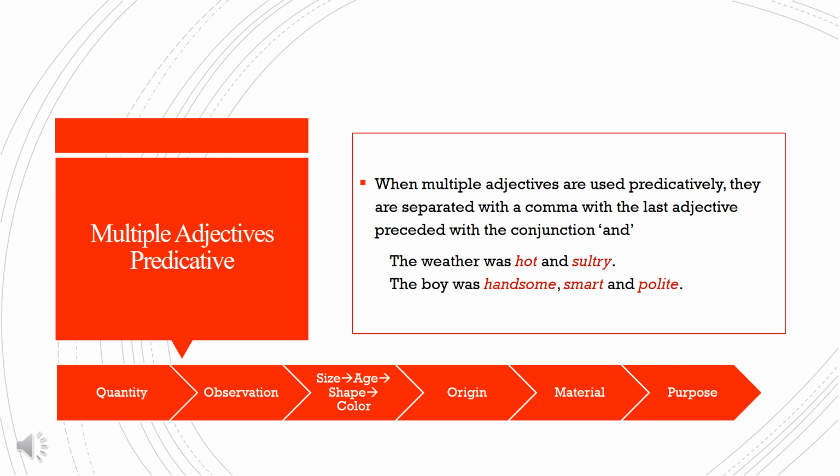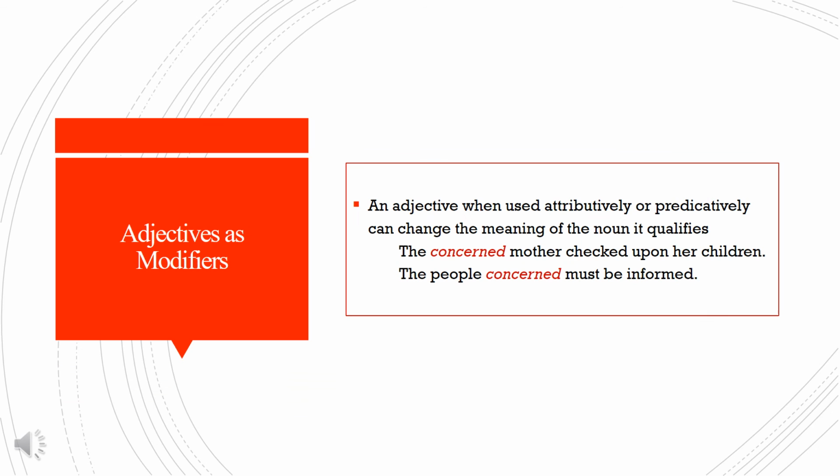The weather was hot and sultry. Since there are only two adjectives, we use only the conjunction and to separate them. The boy was handsome, smart, and polite. Handsome and smart are separated by a comma, and polite is separated by the conjunction and. Here, since all three adjectives are of the same type, that is, adjective of quality, the adjectives therefore can be of any order.